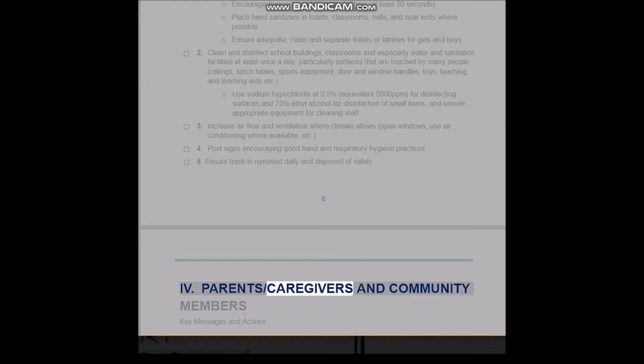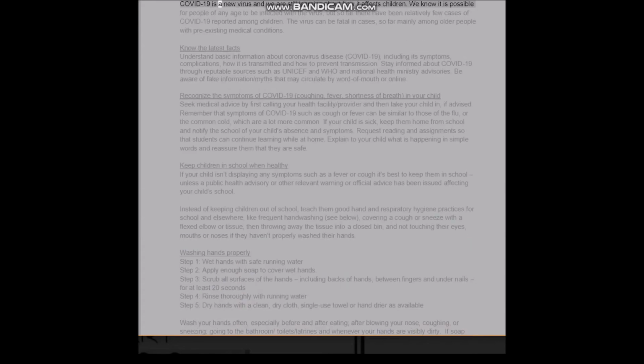For parents/caregivers and community members, key messages and actions. COVID-19 is a new virus and we are still learning about how it affects children. We know it is possible for people of any age to be infected with the virus, but so far there have been relatively few cases of COVID-19 reported among children. The virus can be fatal in cases, so far mainly among older people with pre-existing medical conditions.